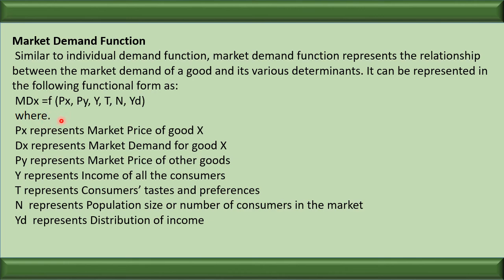Let us see. Px means market price of good X. Py means price of related goods. Y means income of the consumers. T means taste and preferences of the consumers. N means population. Yd means distribution of income.